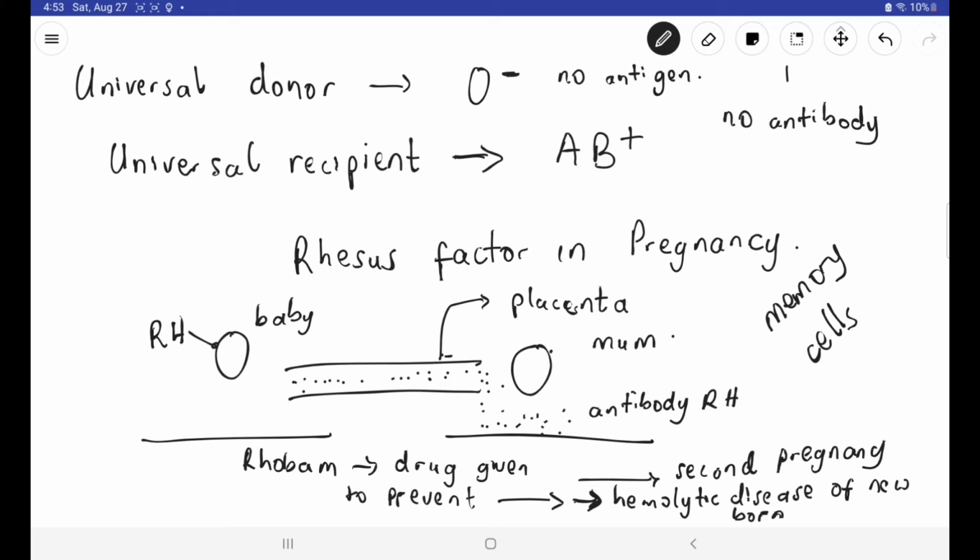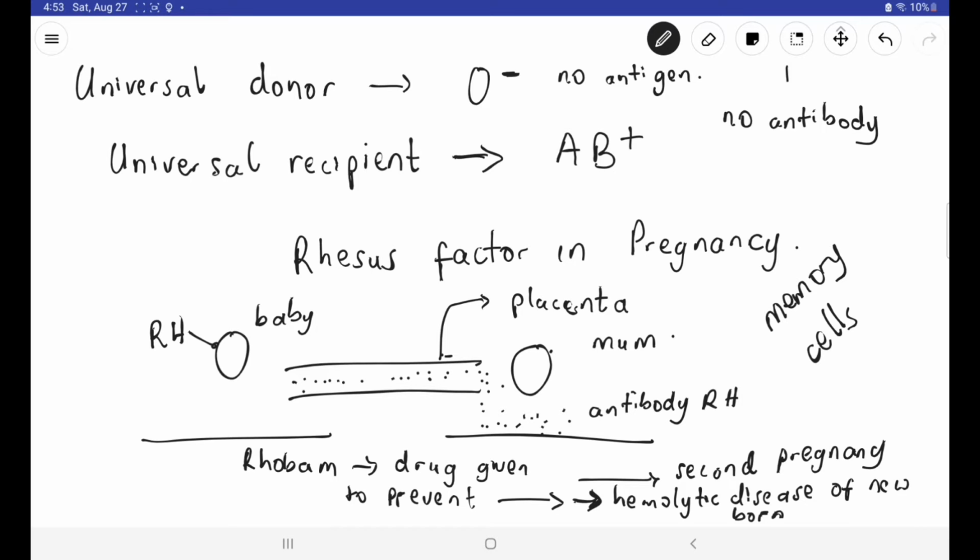This is due to the fact that there would be no agglutination reaction between the antigens and antibodies. If there are no antigens, there will be no reaction. So they are safe to be given to just anybody.